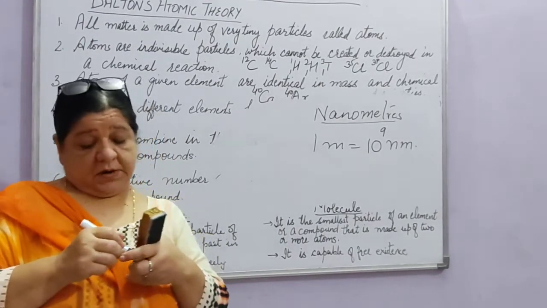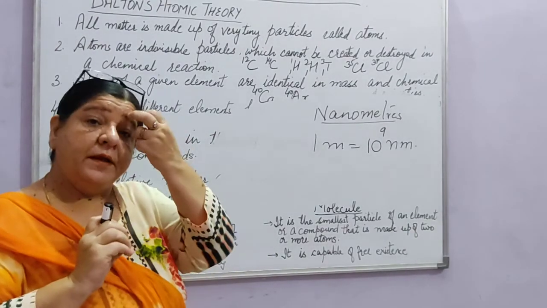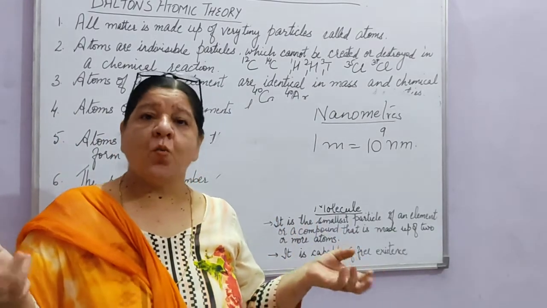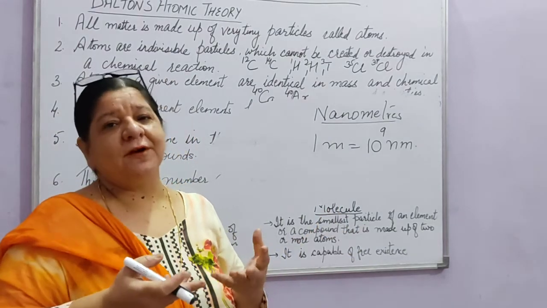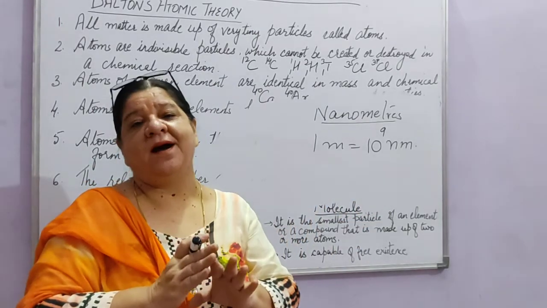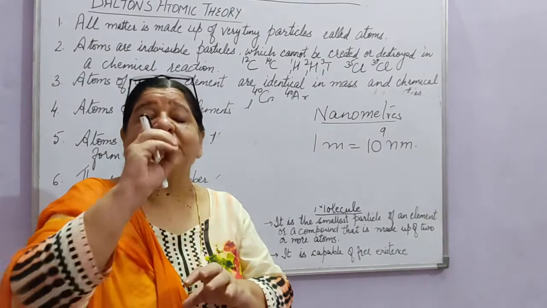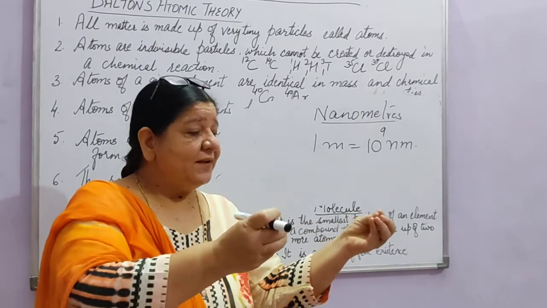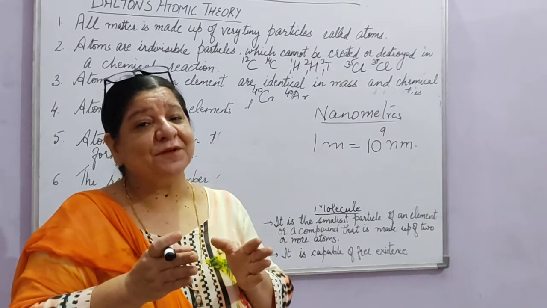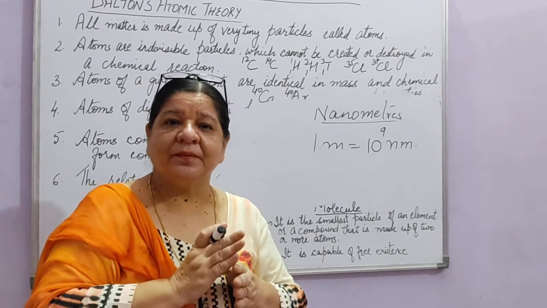Another question arises: if atoms are so small that we cannot even see them, then why are they so significant? But of course, we know that all matter, everything around us, is made up of atoms. Right? So whatever things we have, everything around us is made up of atoms. That is why atoms have their significance.